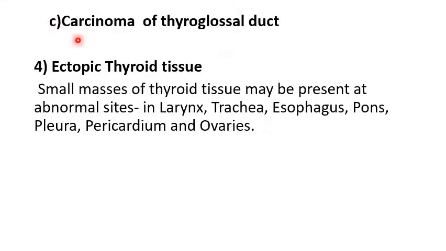Now, carcinoma of the thyroglossal duct. Sometimes the remnants of the thyroglossal duct may turn into cancer cells. Now, the fourth point is ectopic thyroid tissue. Sometimes small masses of thyroid tissue may be present at abnormal sites, that is in the larynx, trachea, esophagus, pons, pleura, pericardium, and ovaries.